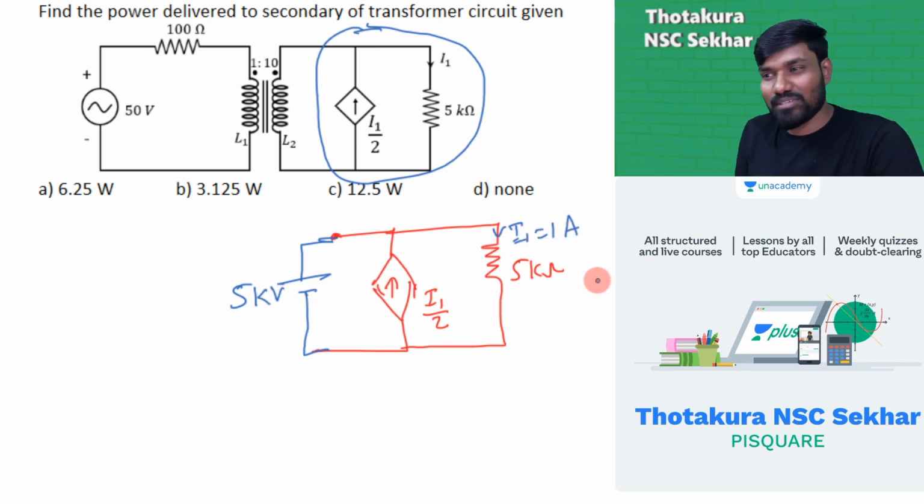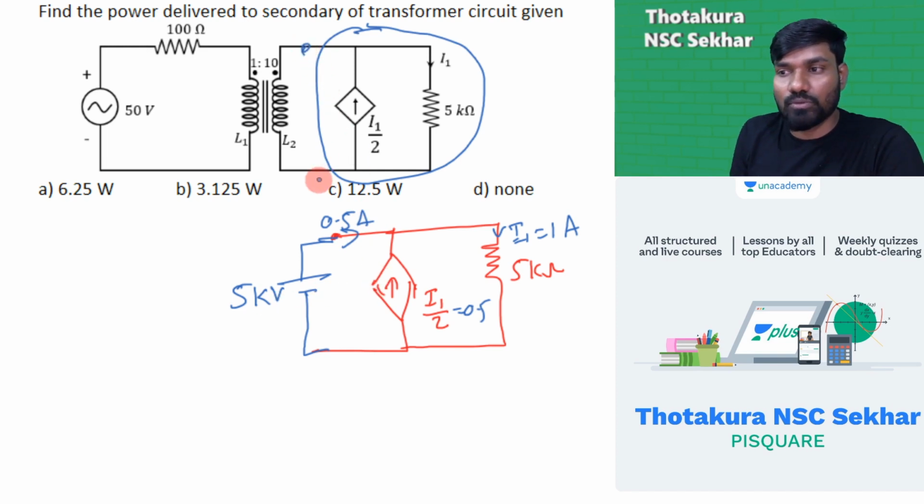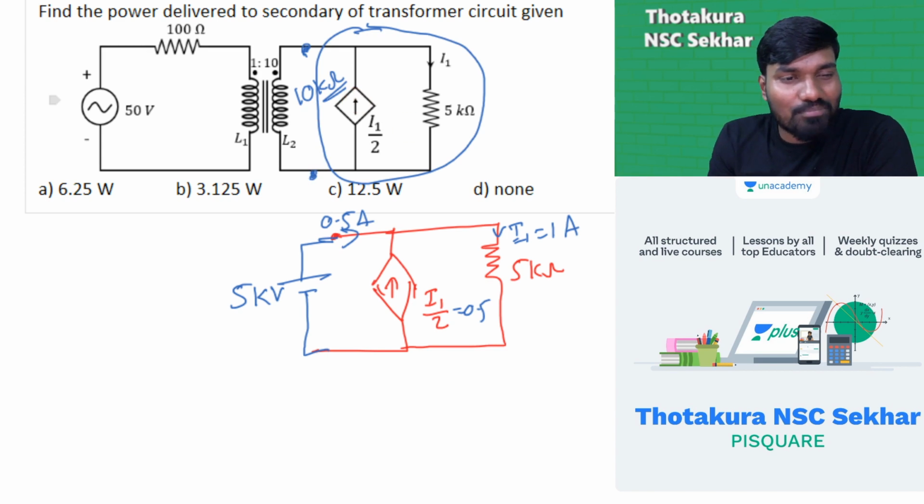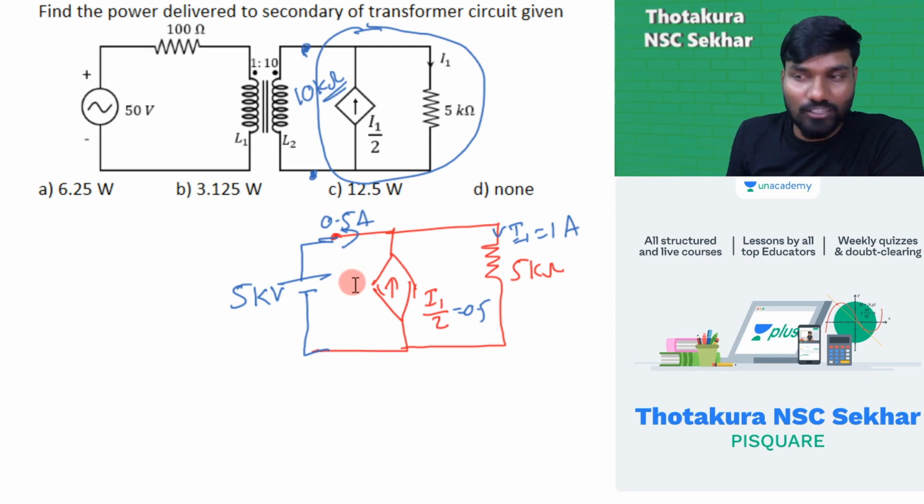I'll deal with easy numbers. And this current is 0.5. 0.5 is entering, 1 is leaving, so current here must be 0.5 ampere. So what is the resistance between these 2 points? 5 kilo by 0.5 means you'll be getting 10,000. 10 kilo ohm is the resistance between these 2 points. Now, once you do this simple thing, things will be very easy. How will things be easy?